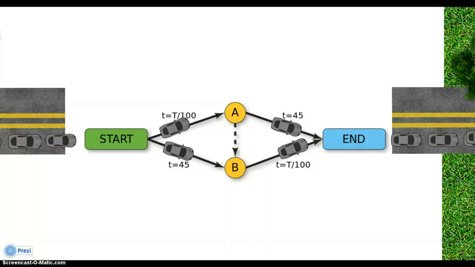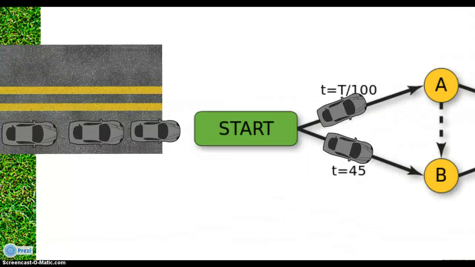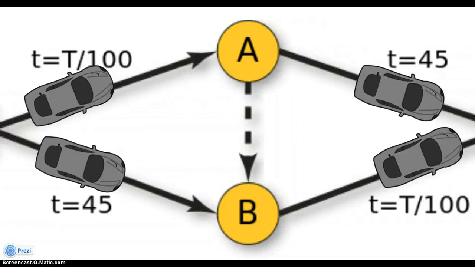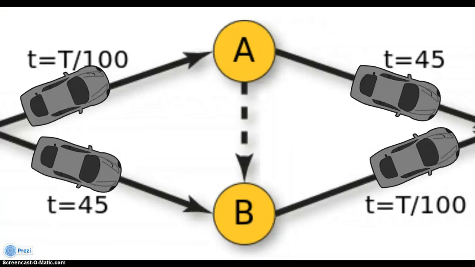Let's look at route A first. The first half of route A has t equaling uppercase T divided by 100. So T for this instance would be 400 divided by 100, which is 40. The second half of route A is a set 45 minutes.